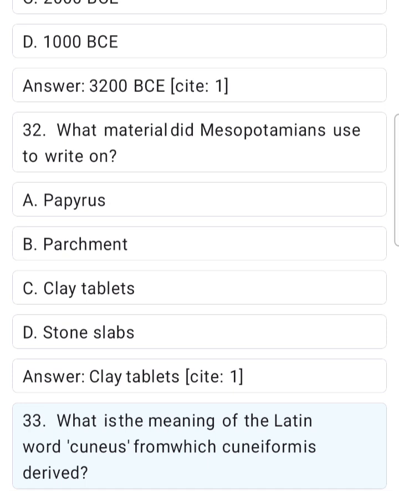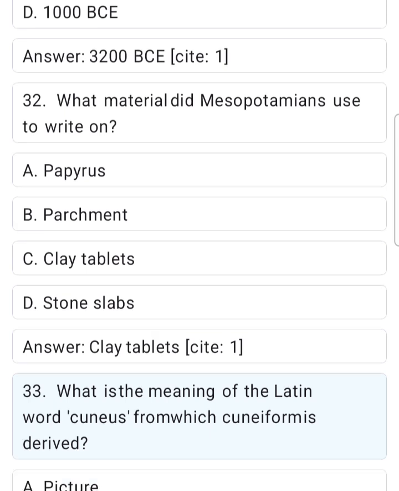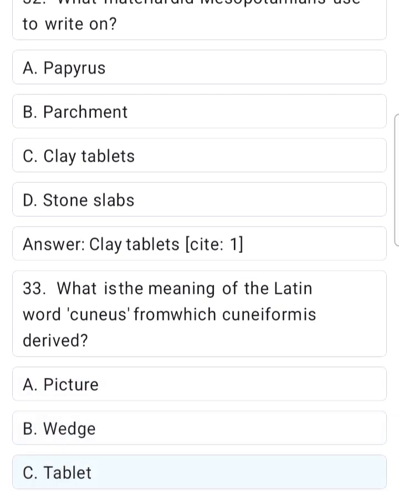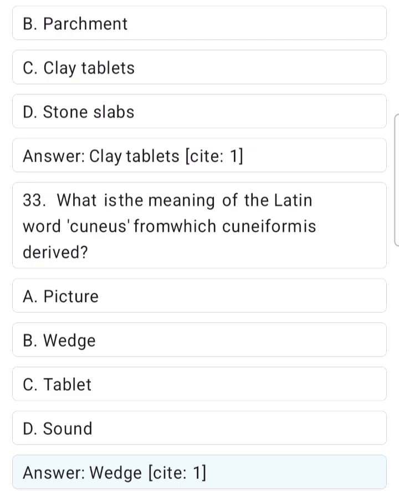33. What is the meaning of the Latin word cuneus, from which cuneiform is derived? A. Picture. B. Wedge. C. Tablet. D. Sound. Answer. Wedge.